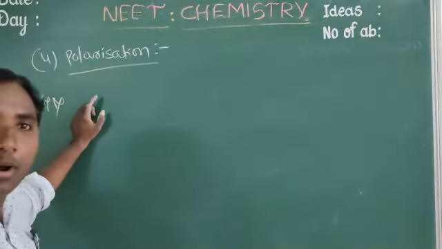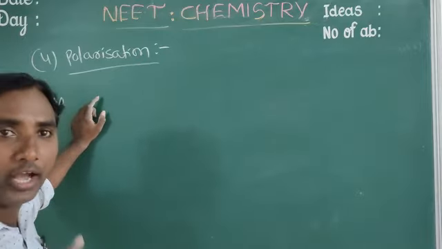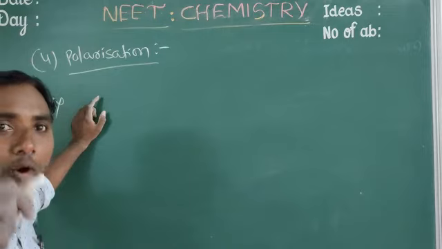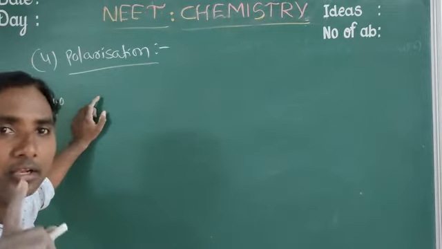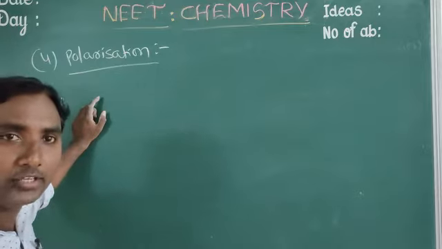Again, listen: polarization is more in pseudo inert configuration than in octet configuration. Pseudo inert configuration means 18 electrons in the outermost shell.